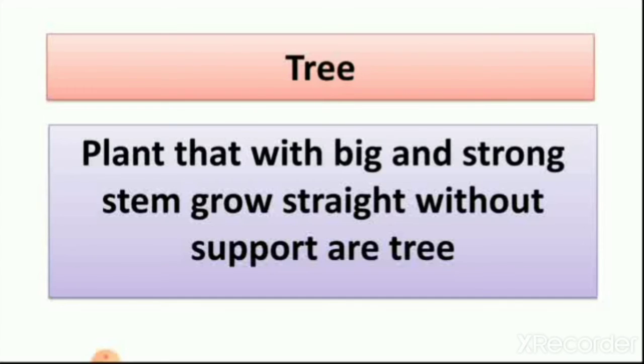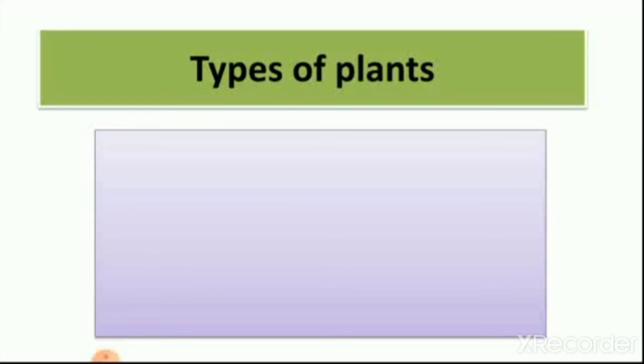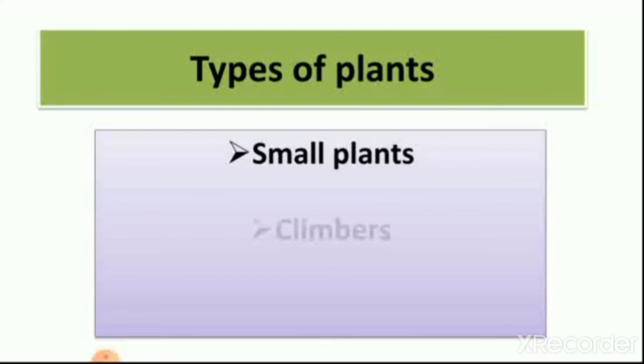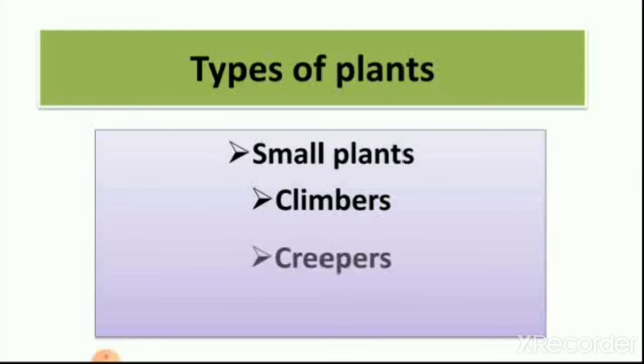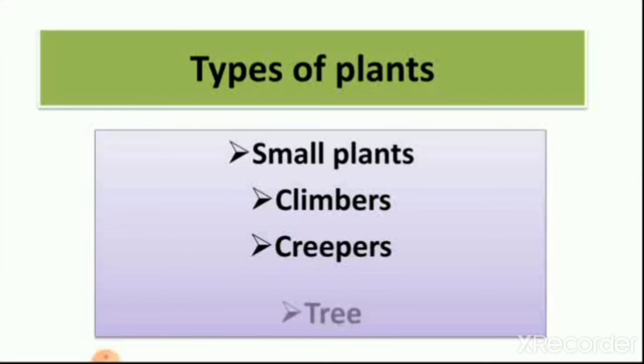Then let's revise the whole lesson which we learned from the beginning. So we learned about types of plants: small plants, climbers, creepers and trees. These are all types of plants.